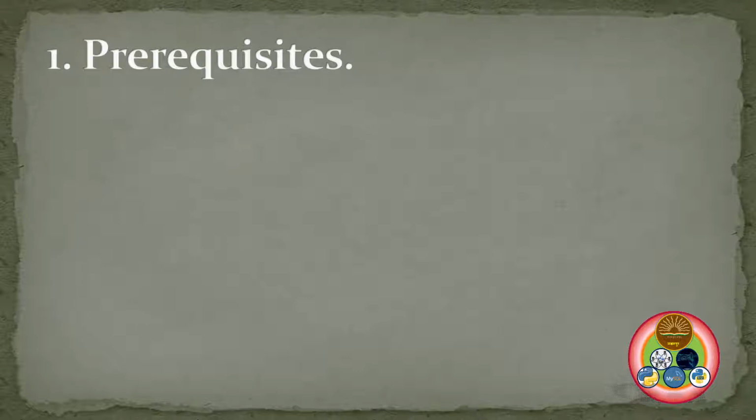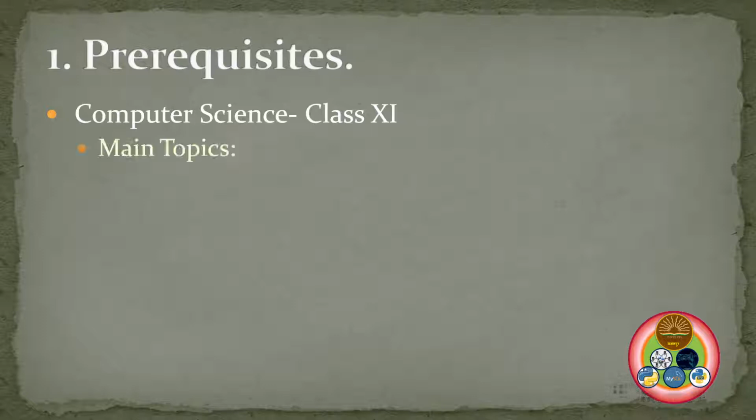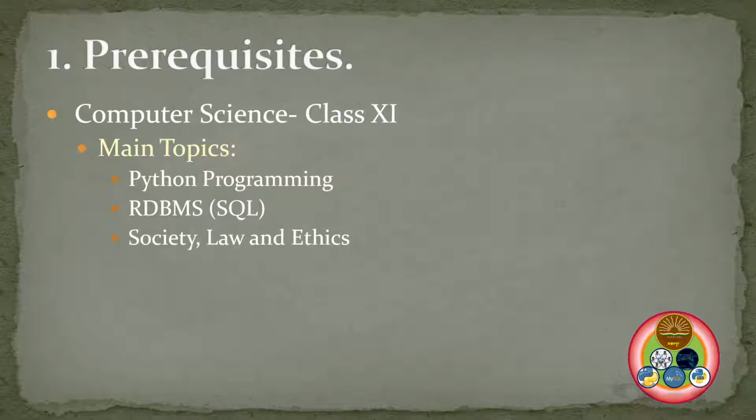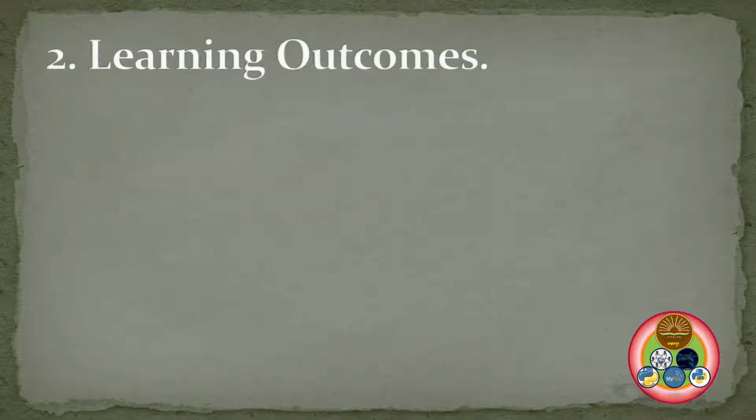So our first section is prerequisites. Prerequisites is nothing but the syllabus which has been taught in plus one. The main topics that will be required are Python programming and RDBMS, and in this, SQL is most important. SQL will be used in Python programming, which I will cover subsequently. After this, we will continue with society, law, and ethics. Most of the parts you already started, but some new topics will be added.